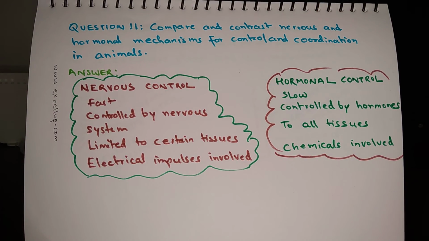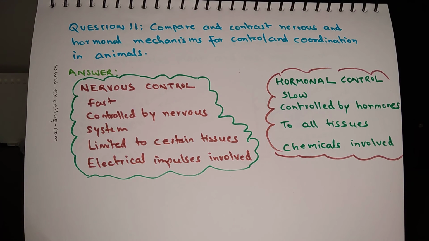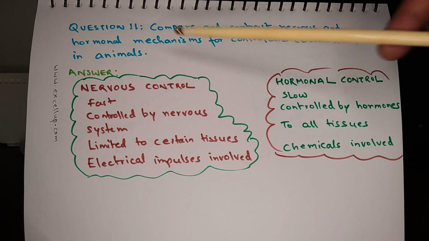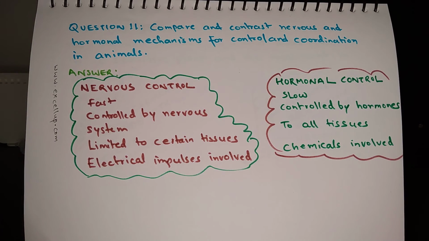Question 11. Compare and contrast nervous and hormonal mechanisms for control and coordination in animals. The nervous control is fast, but hormonal control is slow. Nervous control, as the name suggests, is controlled by the nervous system, but hormonal control is controlled by the hormones.